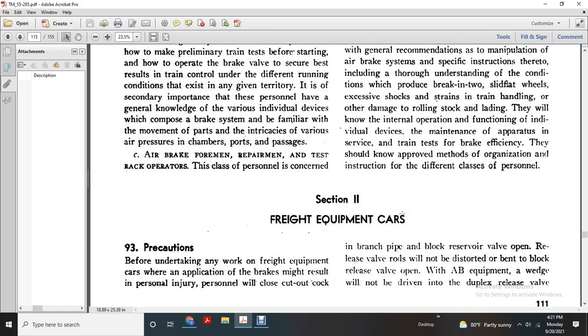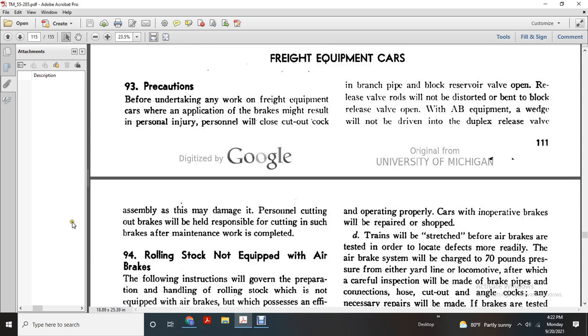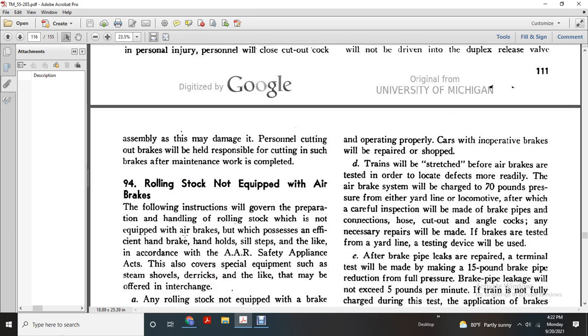Section 2, Freight equipment cars. Precautions. Before undertaking any work on freight equipment cars where an application of the brake might result in personal injury, personnel will close the cutout cock in the branch pipe, and block the reservoir release valve open. Release valve rods will not be bent to block the release valve open. With AB equipment, the wedge will not be driven into the duplex release valve. Assemblies will be damaged. Personnel cutting out brakes are responsible for cutting in such brakes and checking efficiency after maintenance work is completed.